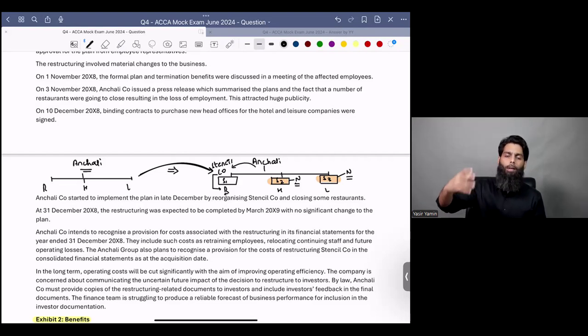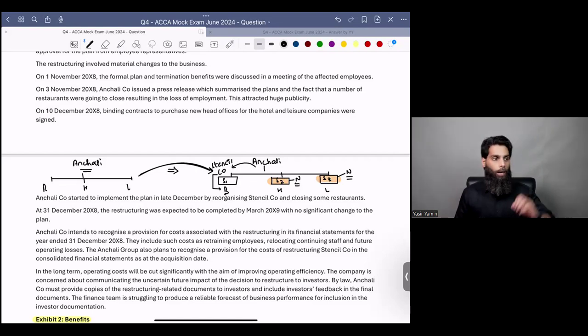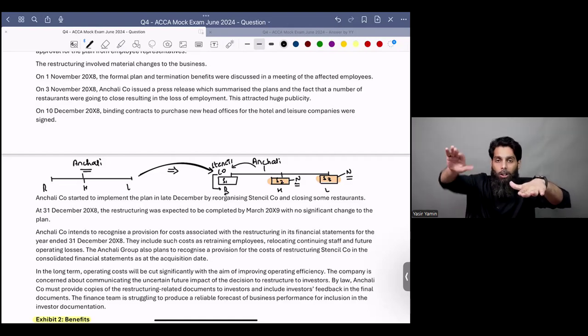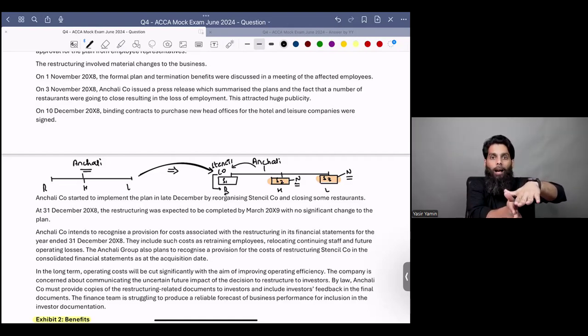Now, Stencil Company may be a competitor, maybe a company which was already operating some restaurants. So we have acquired another company, Stencil Company, which might already have some restaurants of their own. Now what we are doing is keeping their restaurants and adding our restaurants business into their umbrella as well. And we have acquired this company on 20th October 20X8. Do you guys understand?